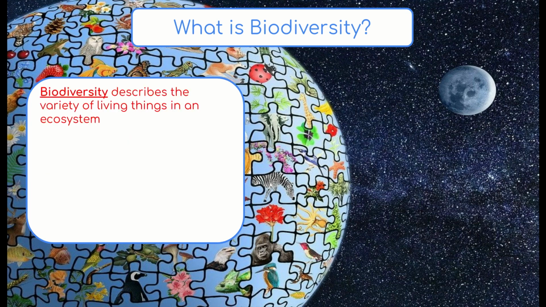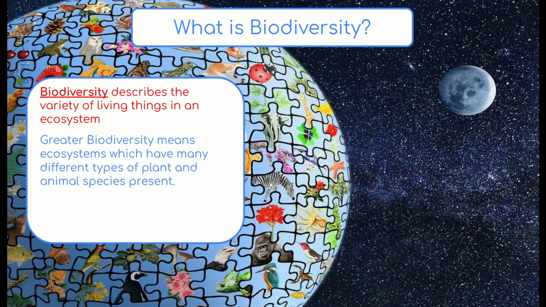So biodiversity is how we describe the variety or the amount of different living things within a given ecosystem. So when we say that an ecosystem has greater or more biodiversity, this means that that ecosystem has lots of different types of plant and animal species present.